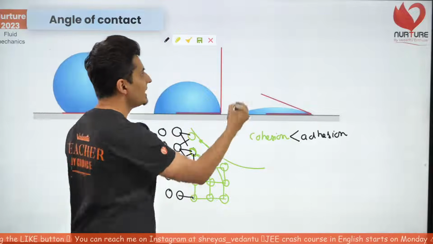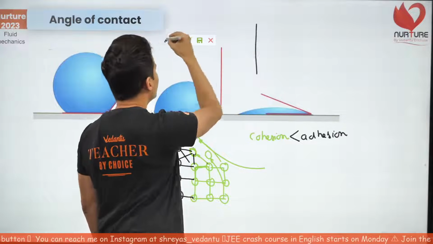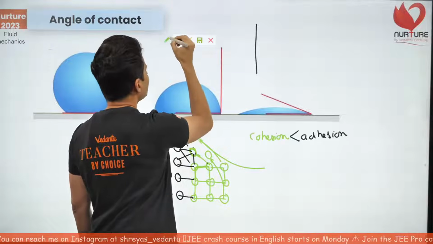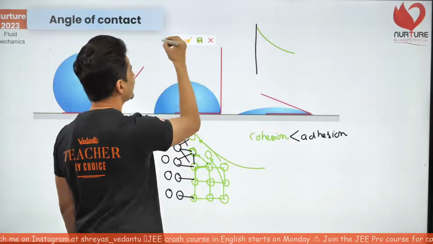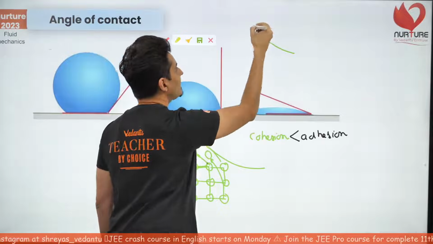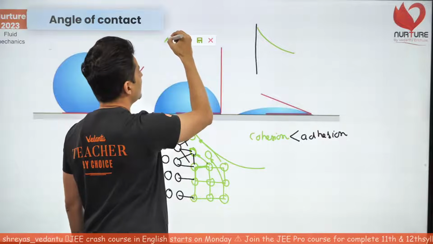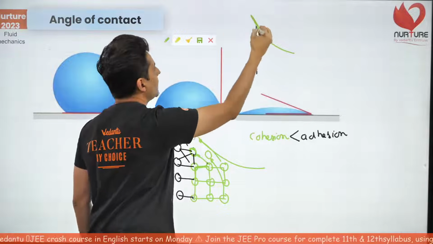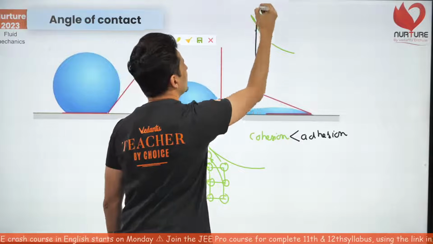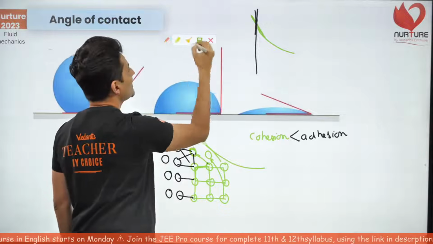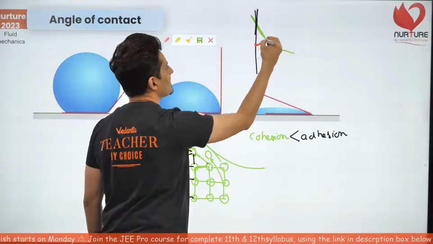You are going to see that the solid is here, the liquid is like this, and if you draw a tangent to the liquid and a tangent to the solid, you will see this is the angle which is there inside the liquid.